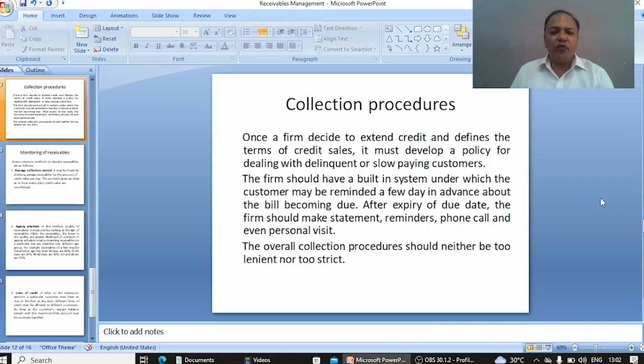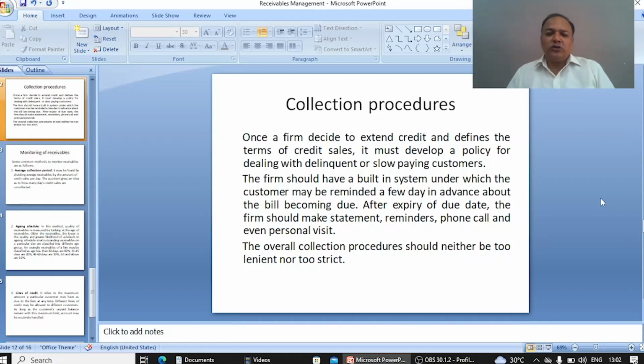After expiry of the due date, the firm should make a statement, reminders, phone call, and even a personal visit. And if after these types of reminders, these slow paying customers are not paying you, then you should make some statement, give another reminder, and make a phone call. And if they are not responding to your phone call, then you may go for a personal visit as well. The overall collection procedure should neither be too lenient nor too strict.